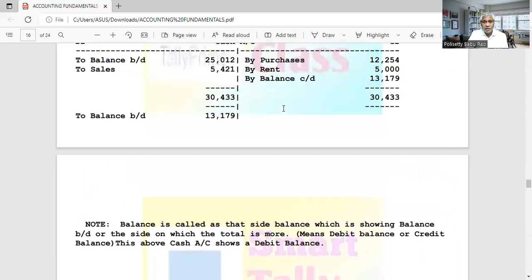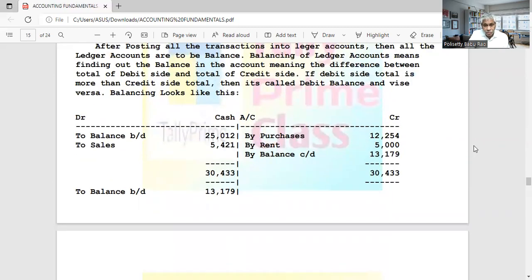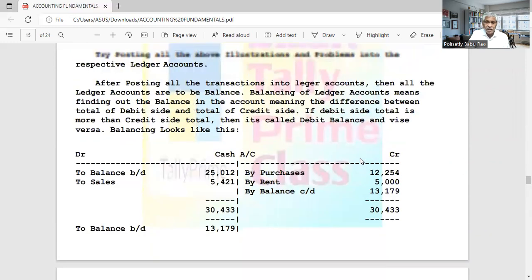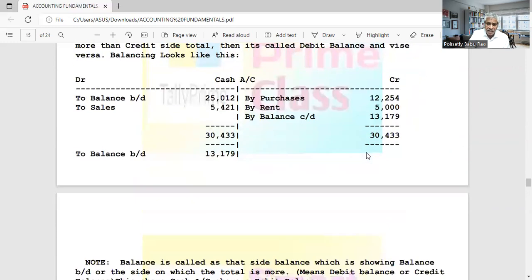Okay, and also you go through the videos. If you can't understand, watch again and again and learn very well. If you have full knowledge, you will get it. Only if you have full knowledge can you work as a full-fledged accountant. Otherwise, you will be only a data entry operator.